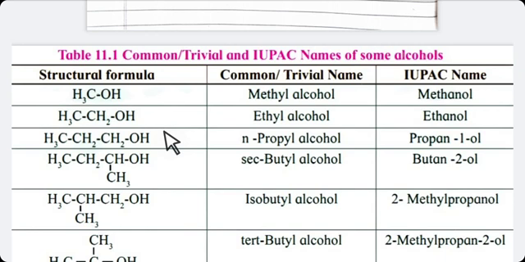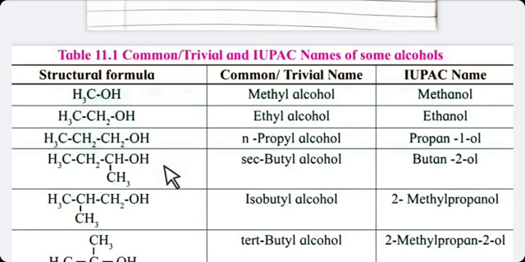If a structure has more than two carbon atoms without branch, only the longest chain, then in the common name you have to start the name with N. Now count the carbon atoms. There are 3 carbon atoms, so it is N-propyl alcohol.